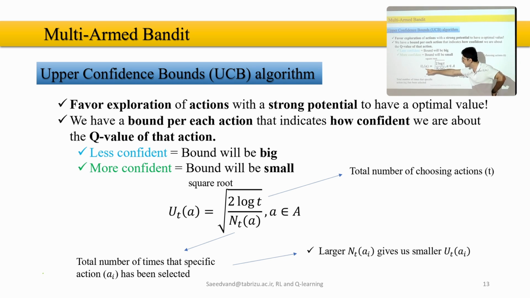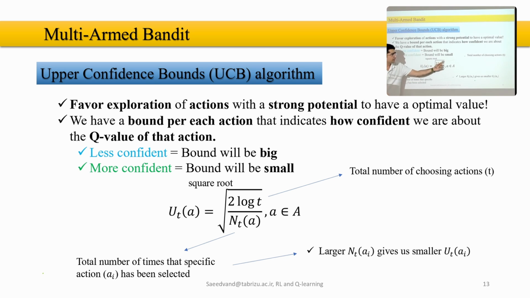So here we have U_t(a), the upper bound of action a that we want to calculate, which is equal to the square root of 2 times the logarithm of t, where t is the number of times we have chosen actions, over N_t(a), where N_t(a) is the number of times that we've chosen that specific machine, that action. Because here the actions indicate different machines, right? A1, A2, A3, machine A, machine B, machine 3, for example.